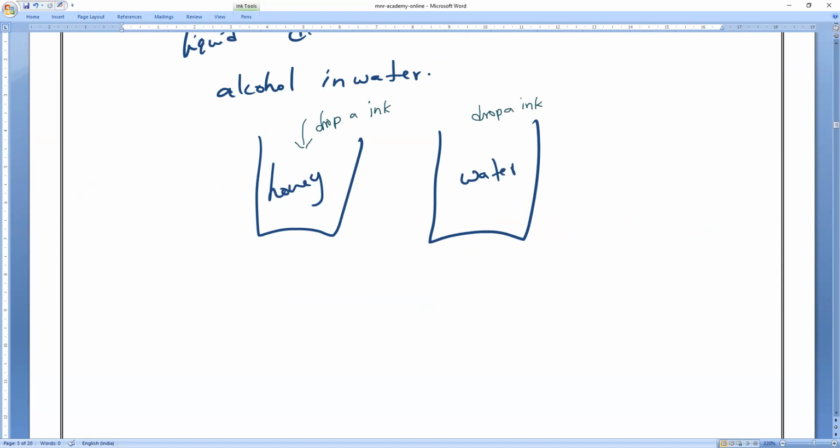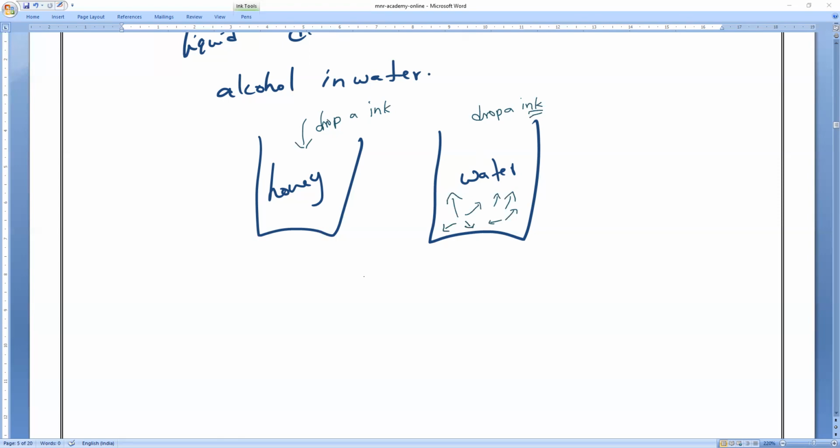Water. Why? Water particles are moving fast. So the faster the particles are moving, the more the diffusion rate is. Is it okay, guys? Everybody?